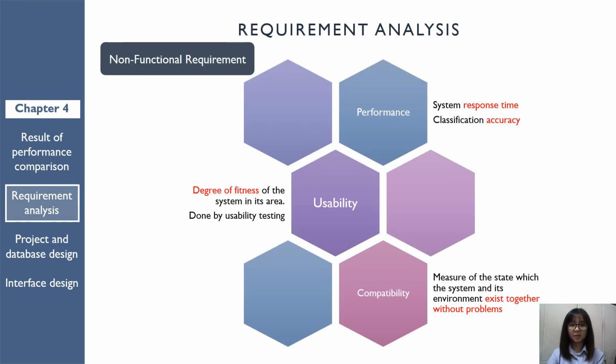The system has 3 non-functional requirements. They are performance, usability, and compatibility. Performance is the system response time and classification accuracy. Usability is the degree of fitness of the system, which can be tested by usability testing. Compatibility is the measure of the state in which the system and its environment exist together without problems.